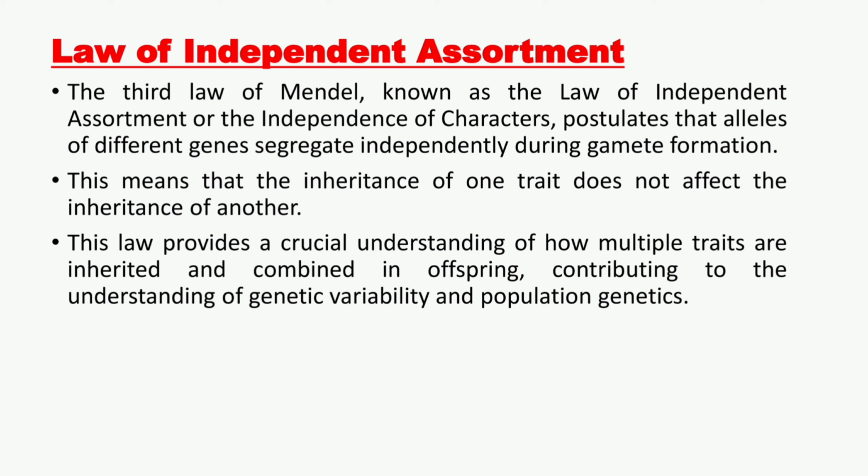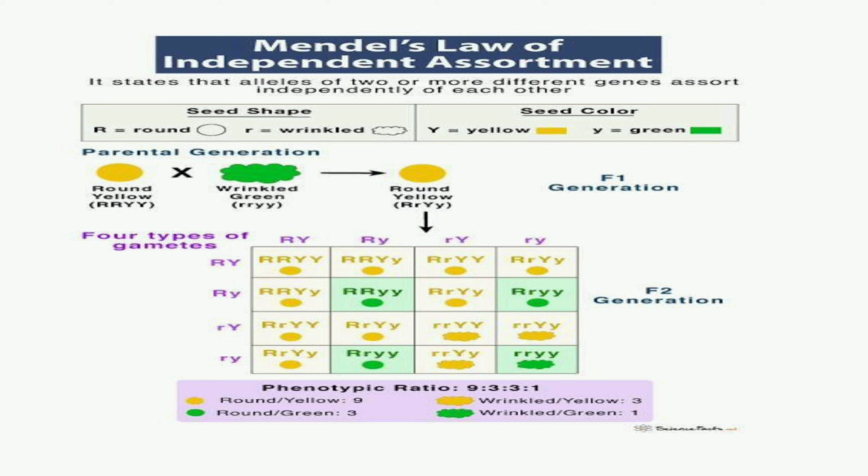This law provides a crucial understanding of how multiple traits are inherited and combined in offspring, contributing to the understanding of genetic variability and population genetics. The example of Mendel's law of independent assortment includes a dihybrid cross.